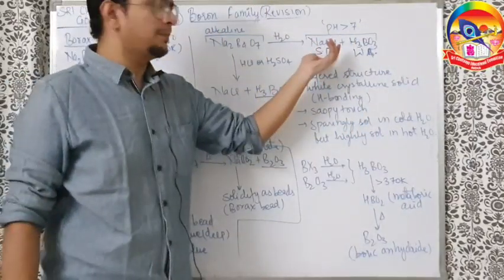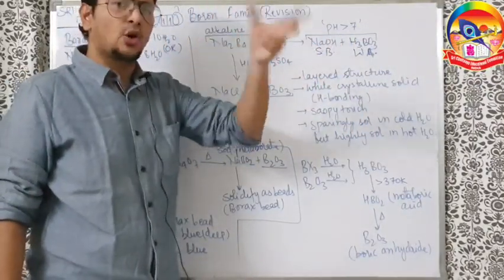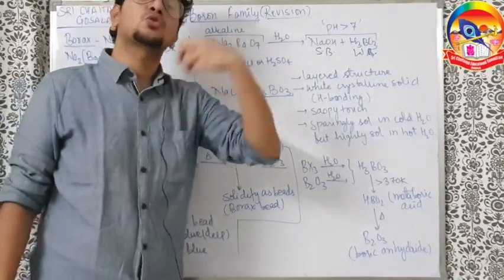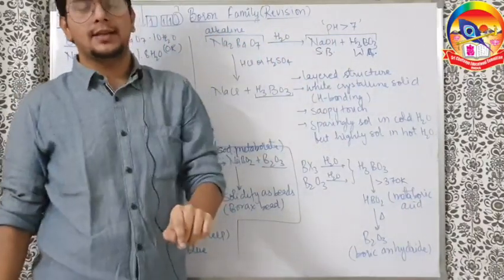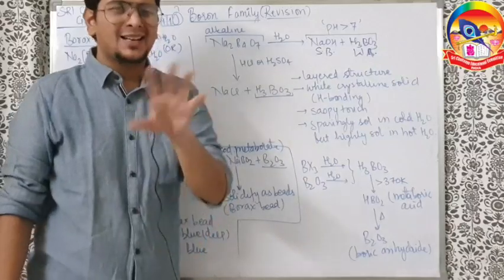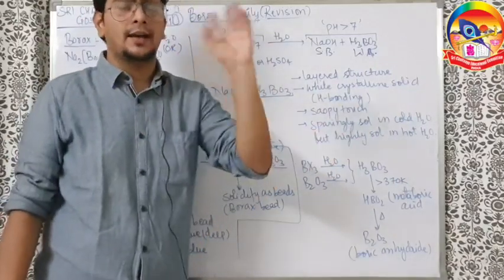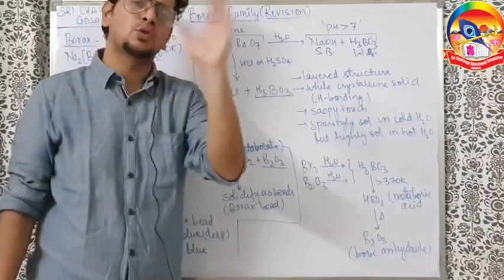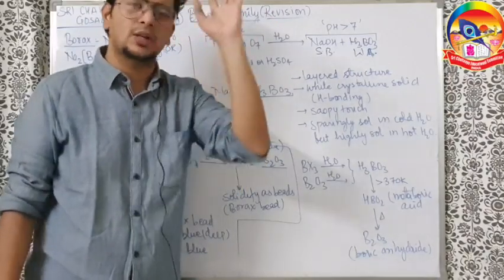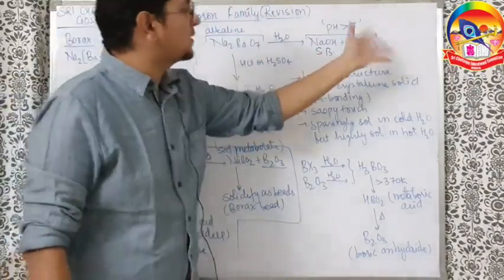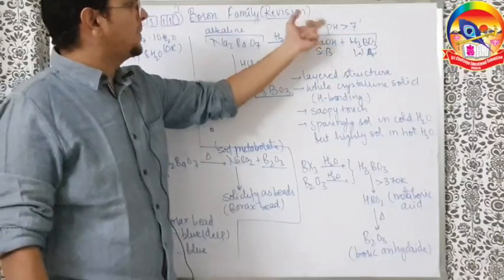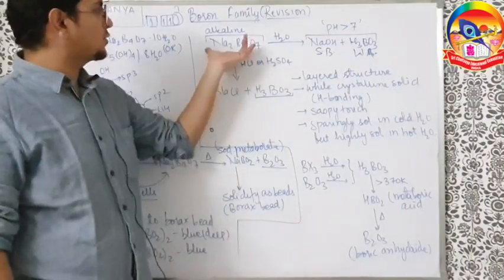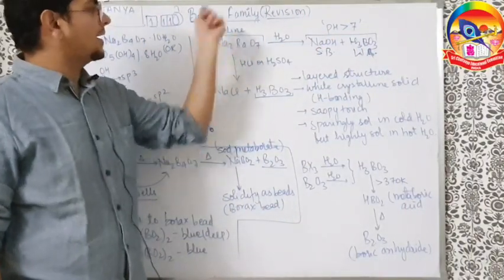So which is more powerful? The base, we can say. So a simple shortcut is there: if a salt is of a strong base and weak acid, it will be basic in nature. The reality is actually hydrolysis, where the anions of the weak acid get hydrolyzed, but those things are not necessary right now. The shortcut will work. So a salt of a strong base and weak acid will be basic in nature. The pH will be more than 7 for the aqueous solution of borax. So borax is alkaline in nature.